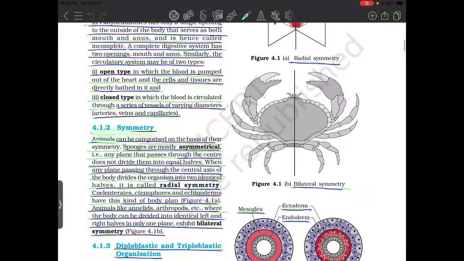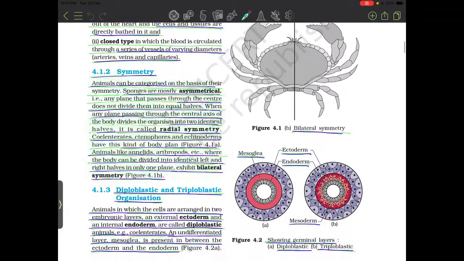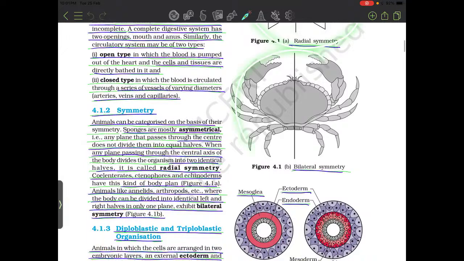Symmetry. Animals can be categorised on the basis of symmetry. Sponges are mostly asymmetrical. That is, any plane passing through the centre does not divide the animal into equal halves. When any plane passing through the central axis of the body divides the organism into two identical halves, it is called radial symmetry. Coelenterates, Ctenophores and Echinoderms have this kind of body plan. Animals like Annelids, Arthropods, etc., where the body can be divided into identical left and right halves in only one plane, have bilateral symmetry. Here we can see two types of symmetry: radial symmetry and bilateral symmetry.